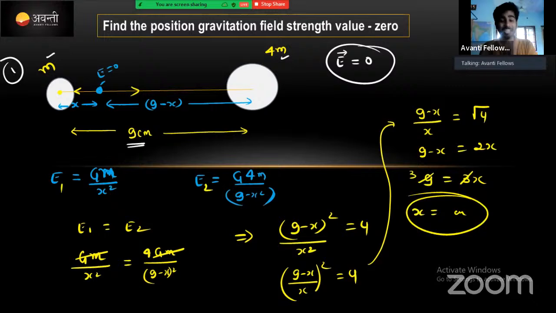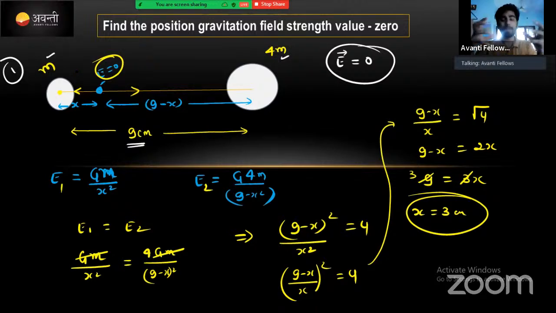Guys सुनो इधर, x is equal to 3 centimeter from the small mass m, the value of gravitational field strength due to these two masses will become 0, right? Understood what I actually derived here? दो masses हैं, इधर एक mass है, means ये mass के वजह से at this point some gravitational field strength होता है, this point also, this point also. As the distance increases, gravitational field intensity decrease होता जाता है, okay?